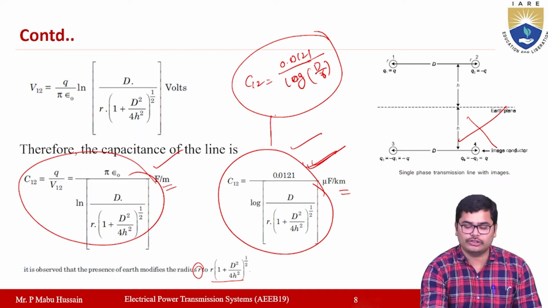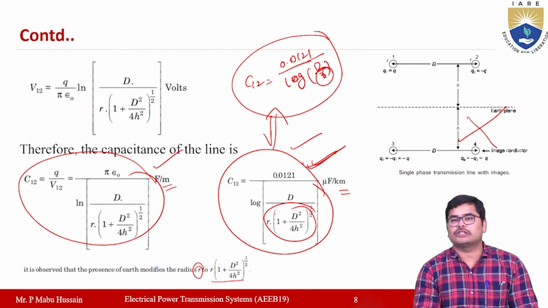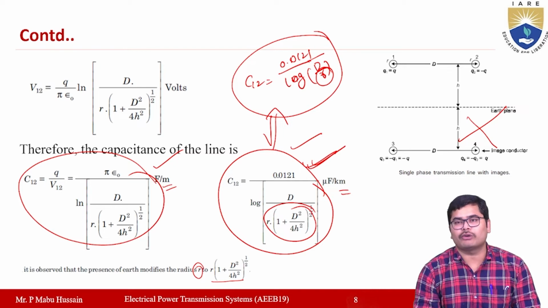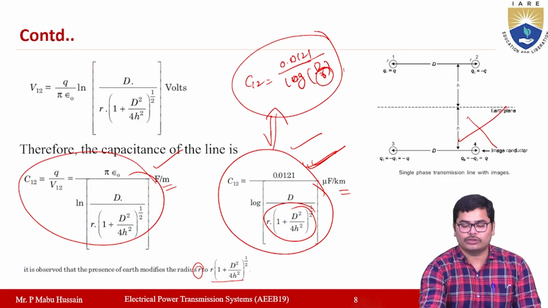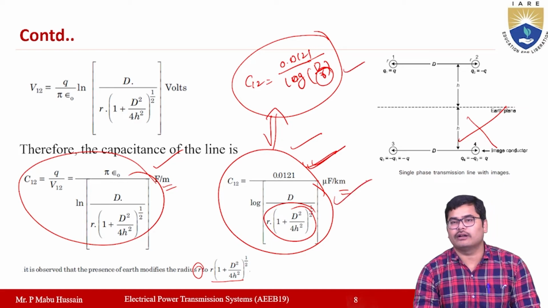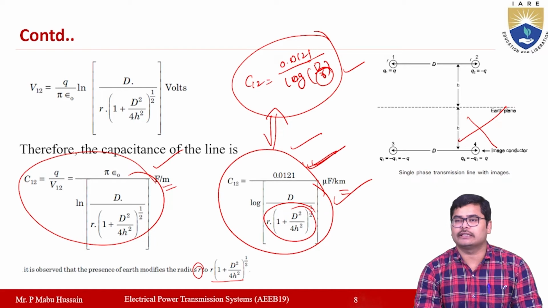Now if you observe these two equations, then this small r is replaced by r into 1 plus d square by 4h square whole to the power of 1 by 2. So this is the difference. Now if you calculate both values, without considering the effect of earth and with considering the effect of earth, then the value of capacitance will be more if you consider the effect of earth.